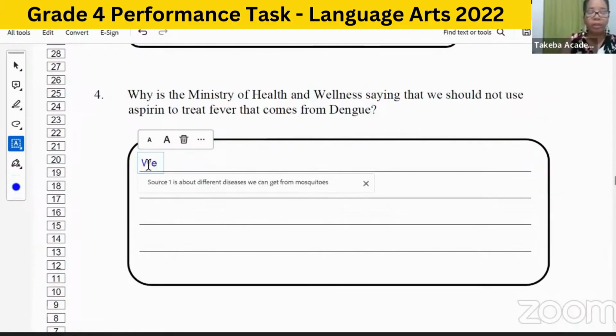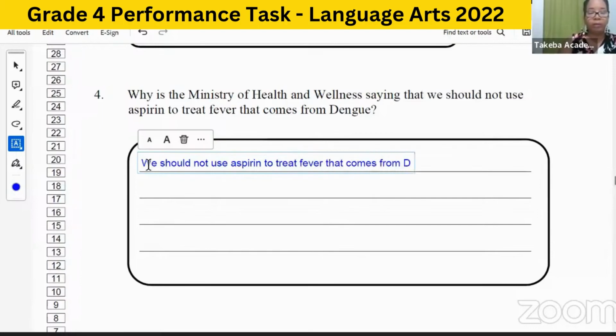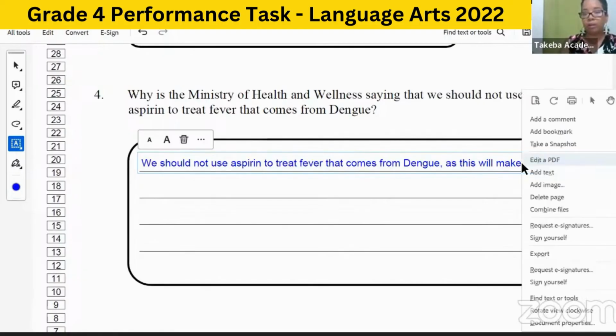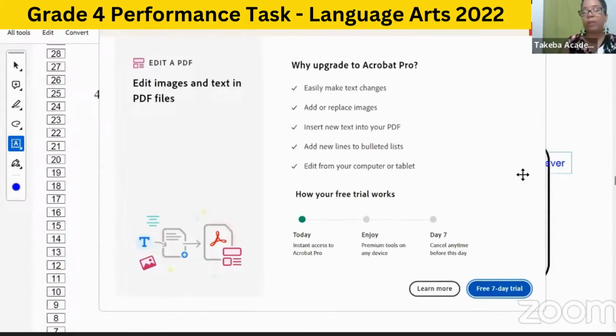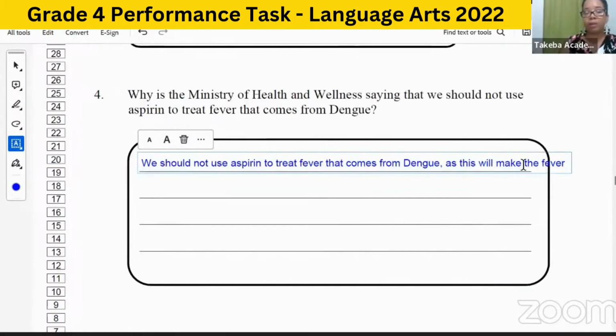So I'm just going to write we should not use aspirin to treat fever that comes from dengue, as this will make the fever worse.